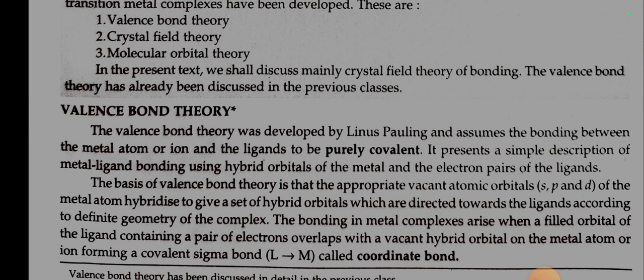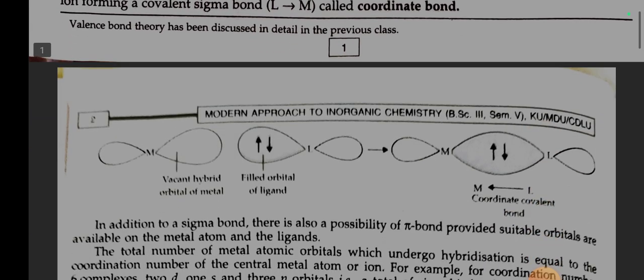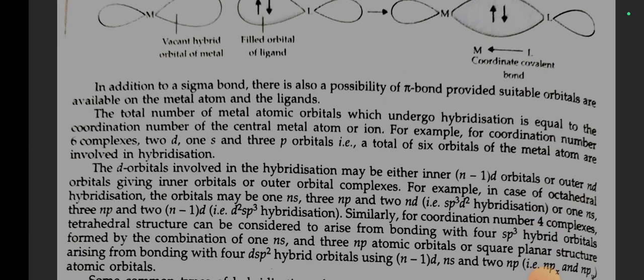The basis of valence bond theory is that the appropriate vacant atomic orbitals s, p and d of the metal atom hybridize to give a set of hybrid orbitals which are directed towards the ligands according to the definite geometry of the complex. The bonding in metal complexes arises when a filled orbital of the ligand containing a pair of electrons overlaps with the vacant hybrid orbitals on the metal atom or ion, forming a covalent sigma bond called coordinate bond. In addition to a sigma bond, there is also a possibility of a pi bond provided suitable orbitals are available on the metal atom and the ligands.